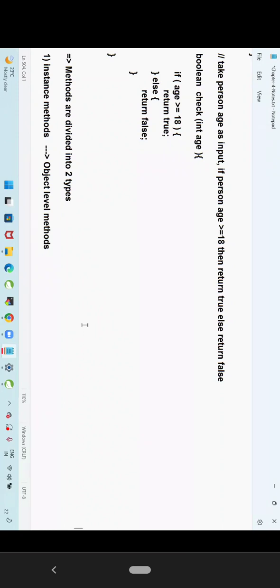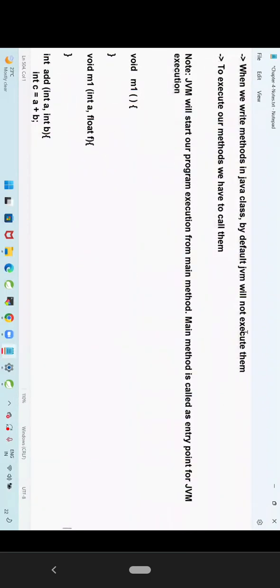Whenever I give the requirement, if you can understand what methods we need to take, what parameters we need to take, what return type we need to take, 80% you are qualified. You are suitable for the programming. That analysis is required. Are you guys getting my point? Good. How many types of methods are available?